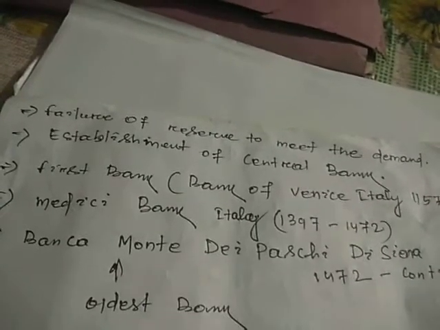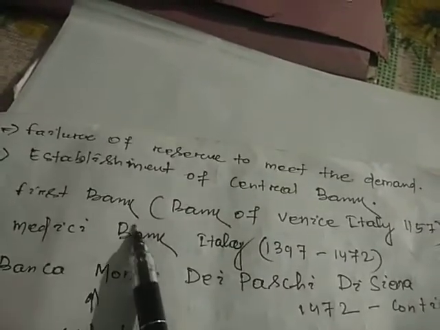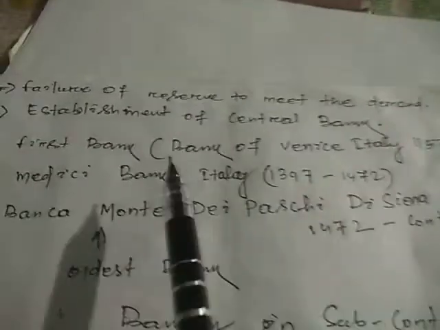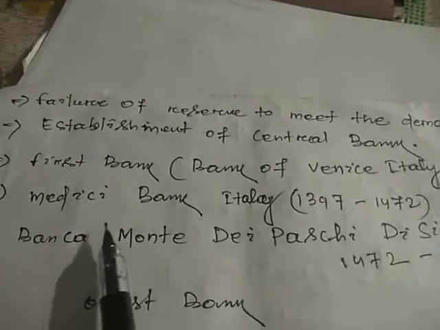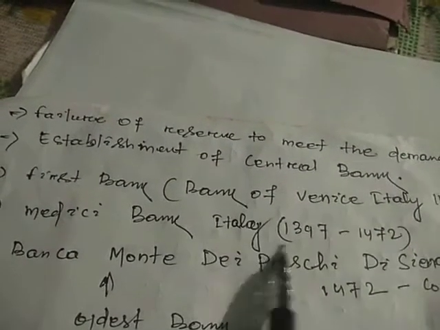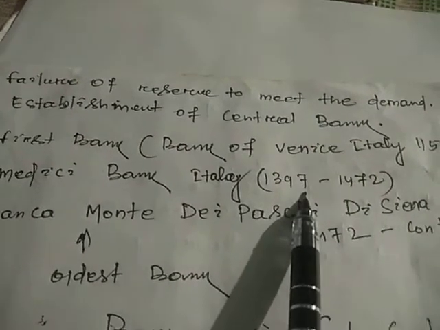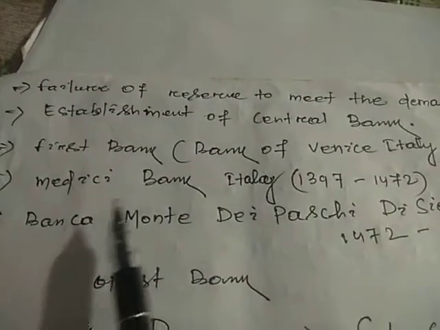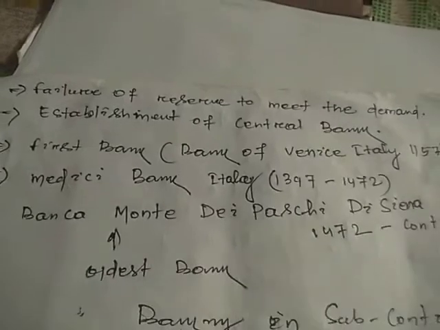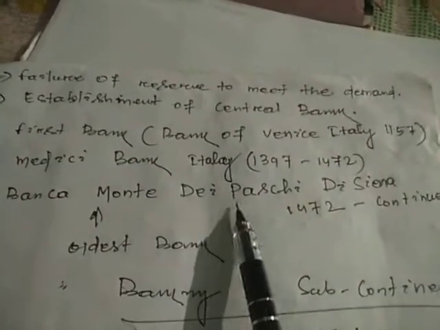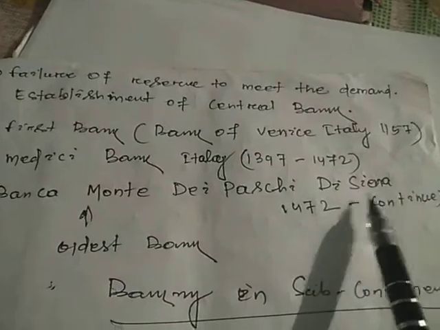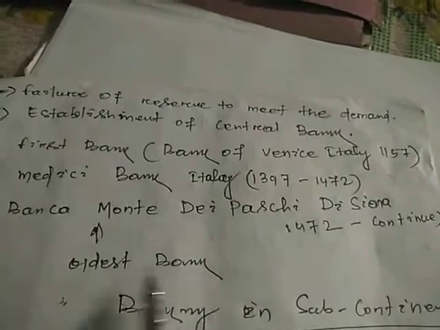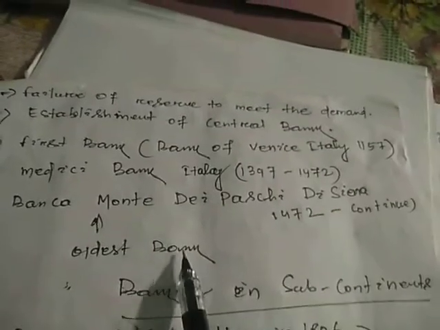Establishment of central bank. The first bank was the Bank of Venice, Italy, in 1157, the first bank in the world. Then comes the Medici Bank, Italy, from 1397 to 1472. The next bank is Banca Monte dei Paschi di Siena, from 1472, and it still continues. That is the oldest bank in the world, you can say. It is the oldest bank, right?